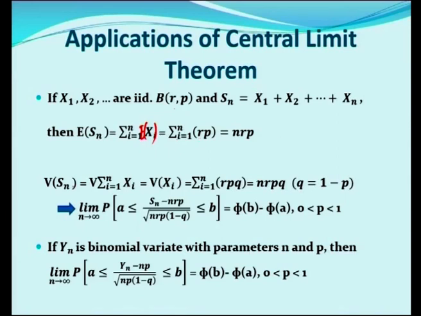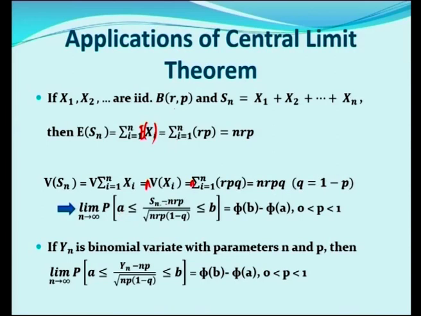Similarly, variance. Variance of Sn is V of summation i is equal to 1 to n xi, which is equal to summation i is equal to 1 to n variance of xi, n times variance of xi. Variance of xi is rpq. So, nrpq, where q is equal to 1 minus p.